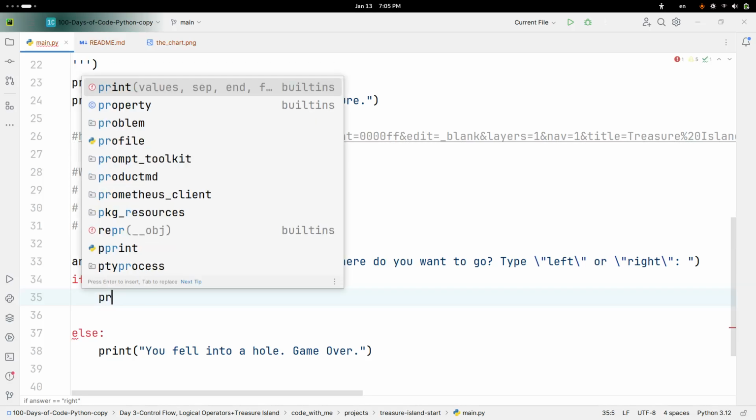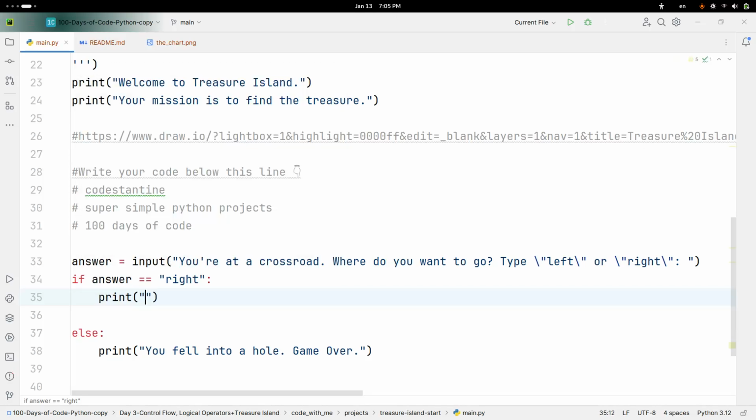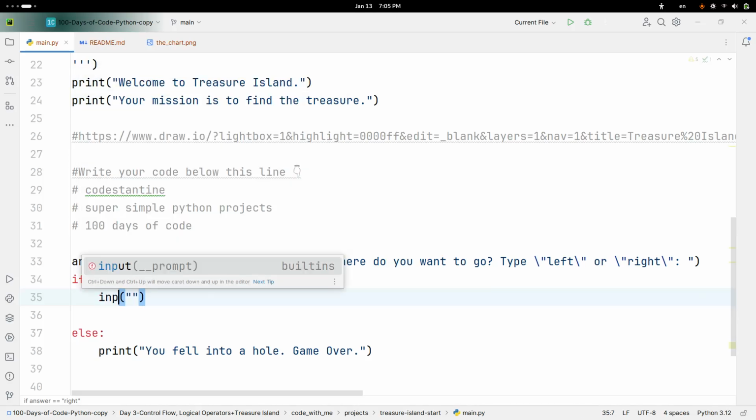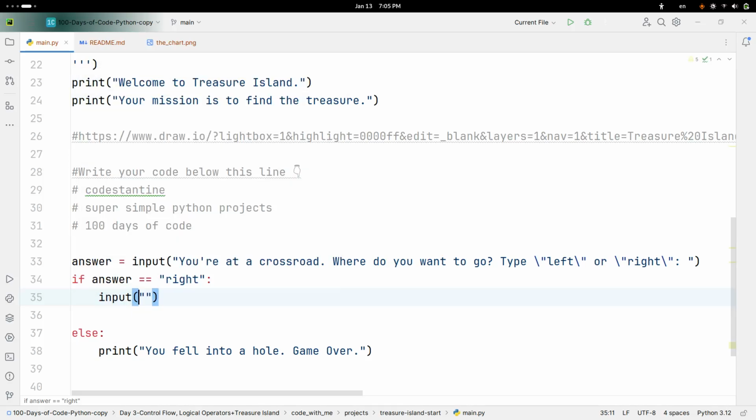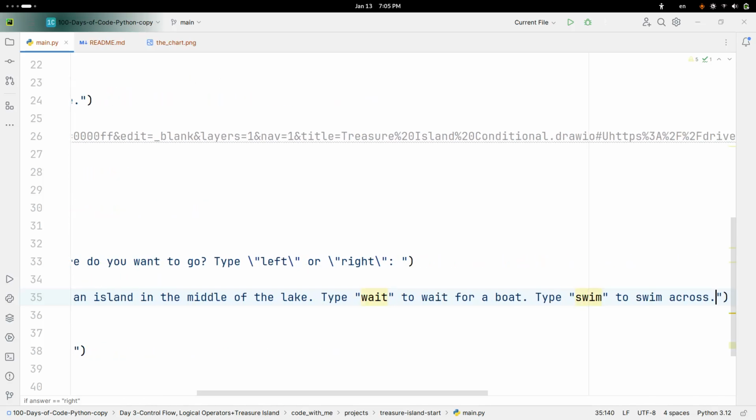We don't need the pass anymore. So this should also be another input. And again I need my escape sequences.